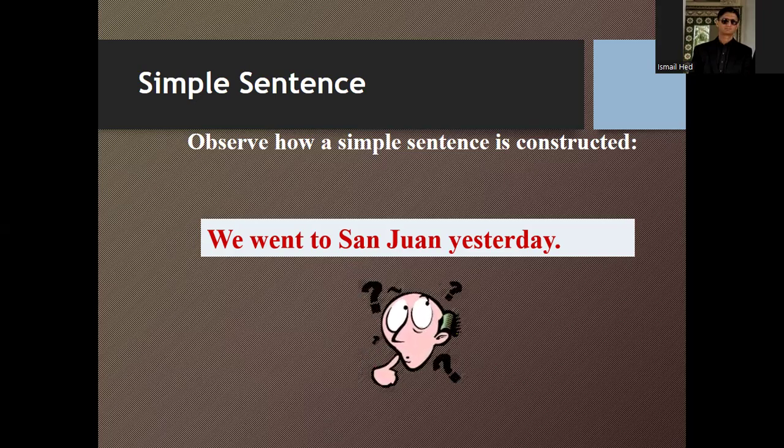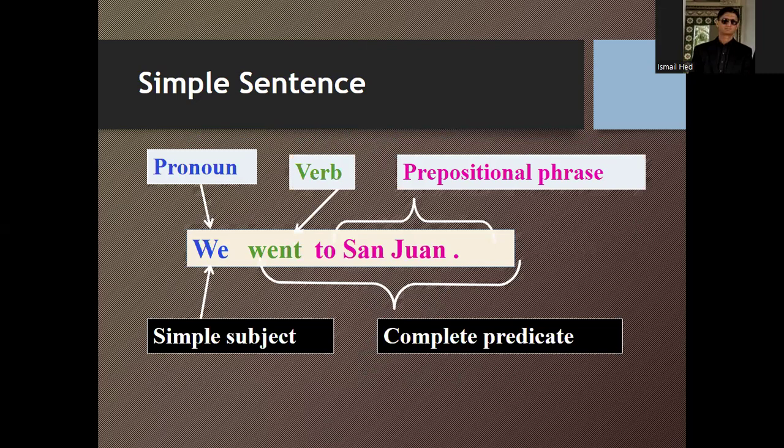Here, we is the subject and the rest of the information is the predicate. We is a pronoun, a simple subject, and the verb is went. To St. John is a prepositional phrase. So the whole verb phrase, went to St. John, is a complete predicate in this simple sentence.